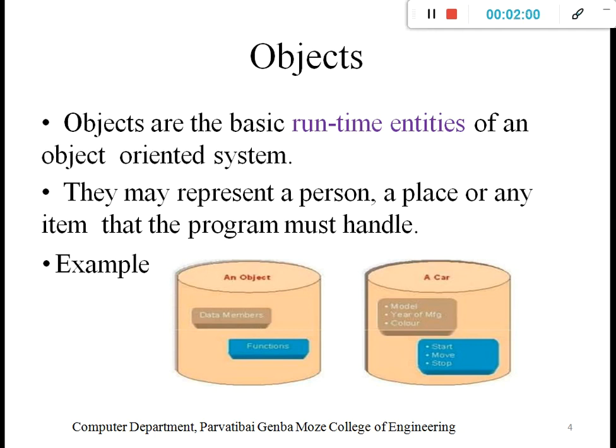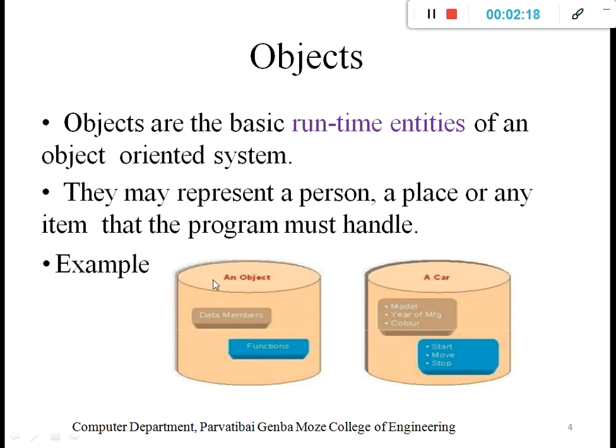So an object has data members and functions; this is one object, we can say.